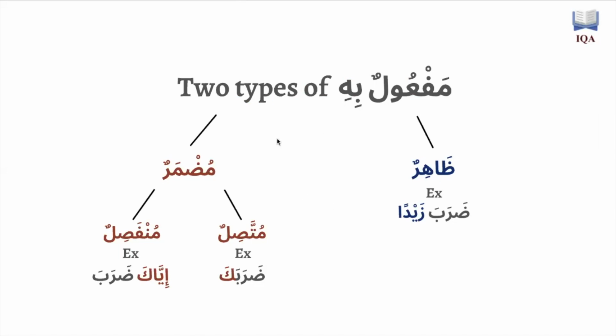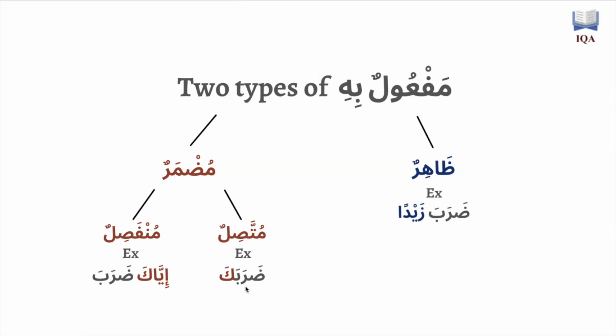But then the مفعول به can sometimes be مضمر. مضمر means that it's a ضمير. The مفعول به can sometimes be a pronoun. Now that pronoun can sometimes be متصل or منفصل. A pronoun being muttasil means that sometimes the maf'ulun bihi, or the pronoun coming as the object of the verb, will be attached to the verb. So the damir can sometimes be attached to the verb, and it can sometimes be detached from the verb. When it's attached to the verb that it's coming as the object of, it is called muttasil, attached.